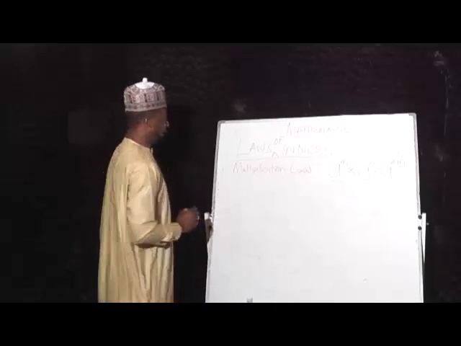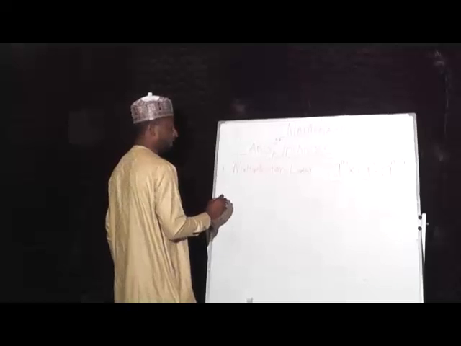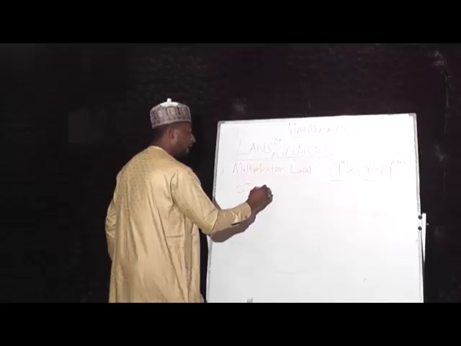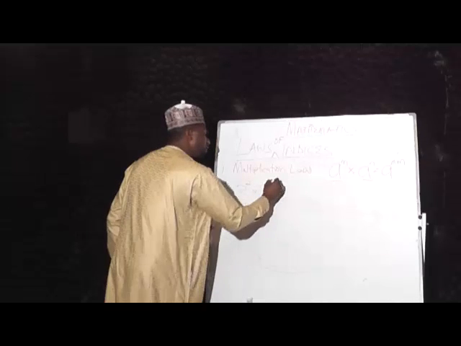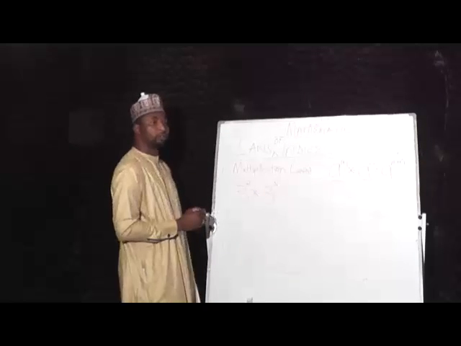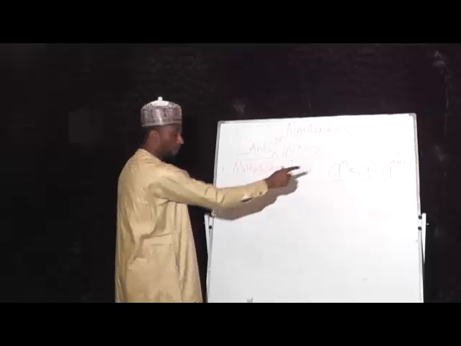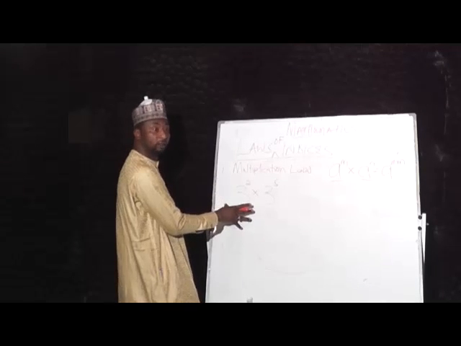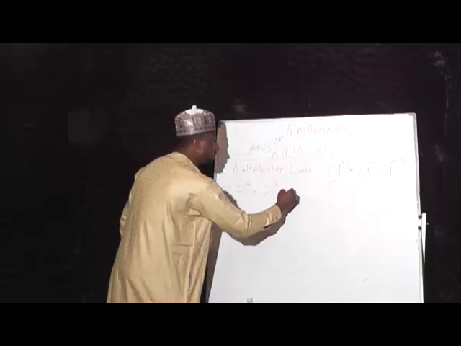So if I have a case like this, 3 raised to power 2 multiplied by 3 raised to power 5. By this law, this is the case of indices because we have powers, right? By this law, this is the same thing as 3 raised to power 2 plus 5, which is the same thing as 3 raised to the power of 7.